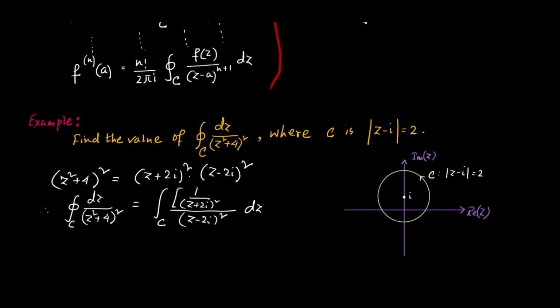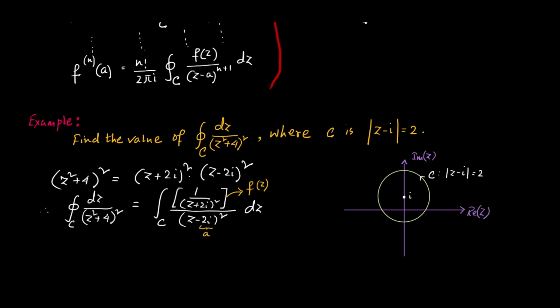So I'm trying to identify this function as my f(z), what I have discussed in Cauchy's integral formula. So this is in the form f(z) divided by (z − a)² dz.